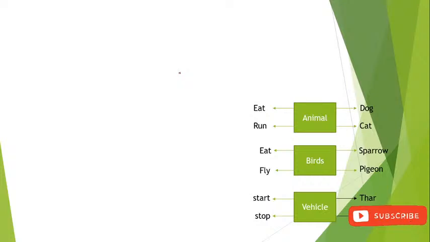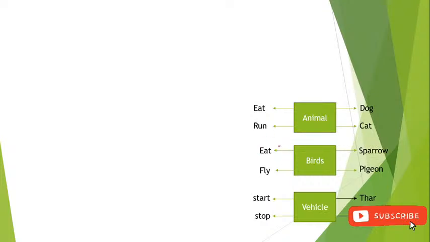And eat, run, eat, fly, eat, start, stop, these are all the methods. Animals is the class, and dog and cat are the objects here, right? Similarly, birds is the class, and sparrow and pigeon are the objects. And vehicle is one of the classes, and its objects are the Thar and the Innova, or any other vehicle we can take, right? And these are the functions, that is eat, run: animal can eat, animal can run, right. We can say that dog can eat, cat can run, right? Like that, sparrow can eat, sparrow can fly.